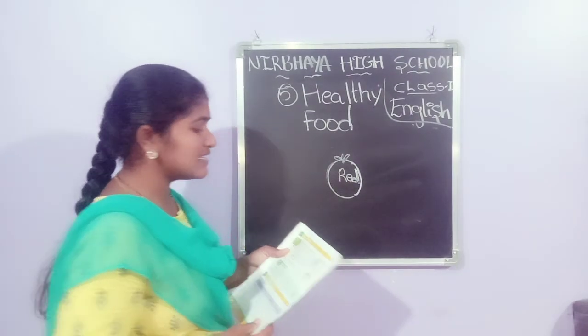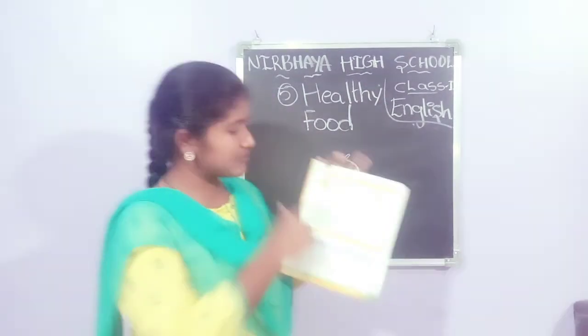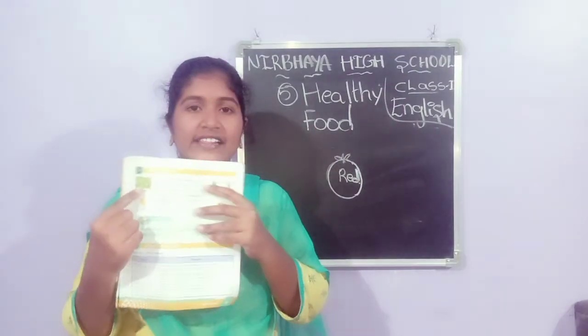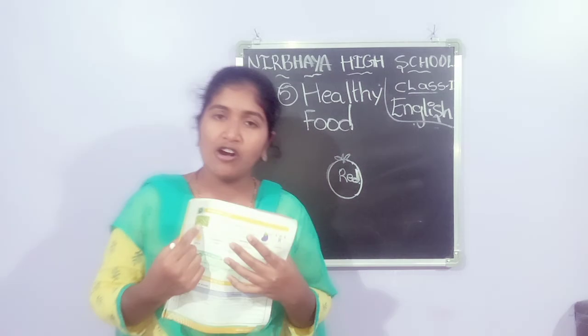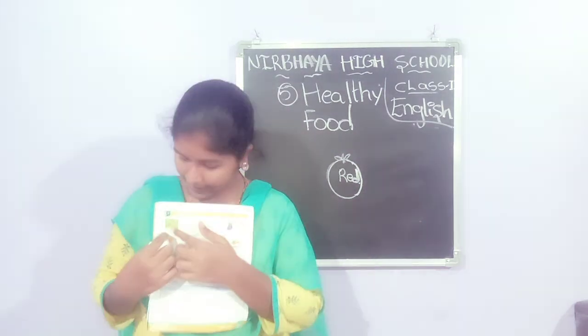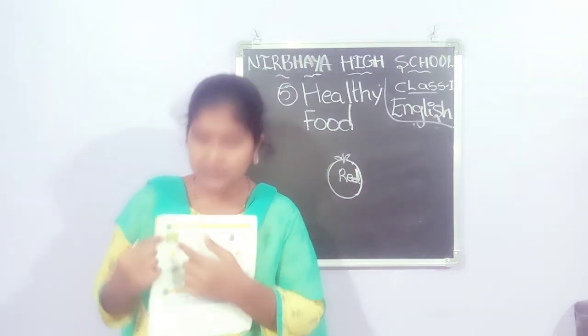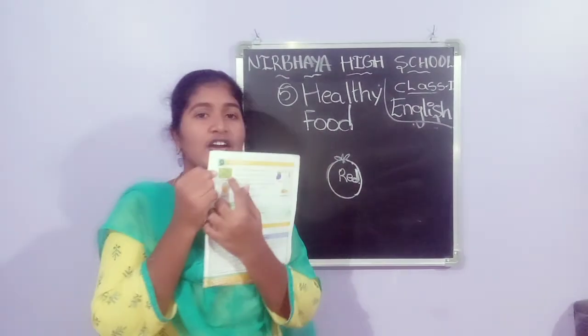Next one, beans. How are the beans? What is the color of beans? Here you see beans. Healthy food means fruits, vegetables, leafy vegetables. All these are healthy foods. Beans are green.